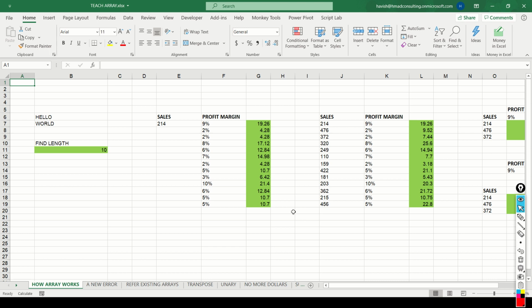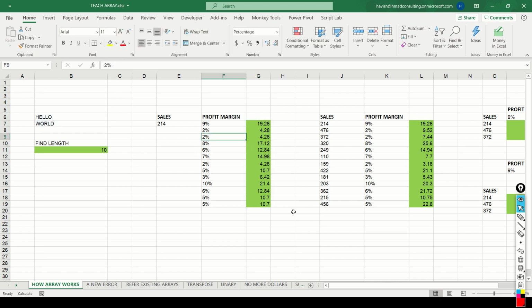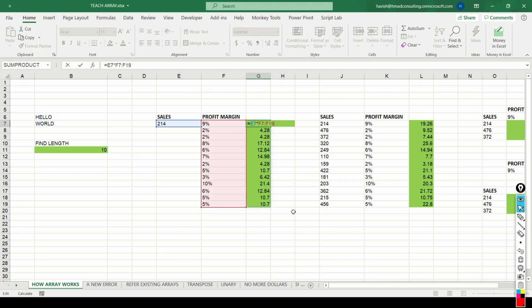Remember, so far we haven't used any new functions. I will be introducing you to some new functions later, but at the moment I haven't used any new functions. We all know sum and length, we all know how to use a multiplication operator. It's just that even without using new functions, dynamic arrays still make our formulas run much more efficiently.